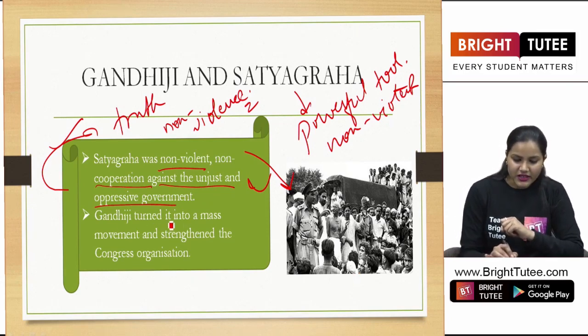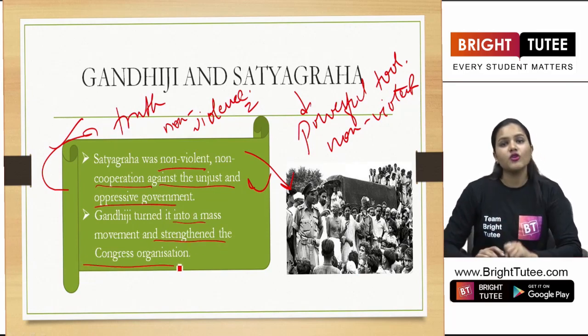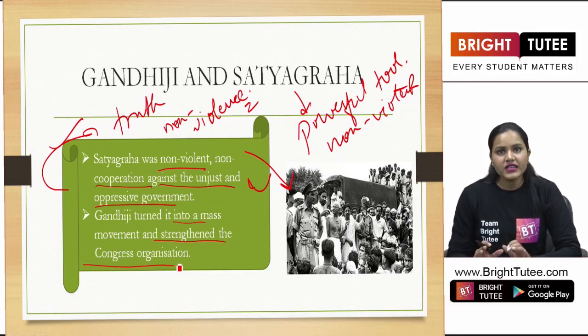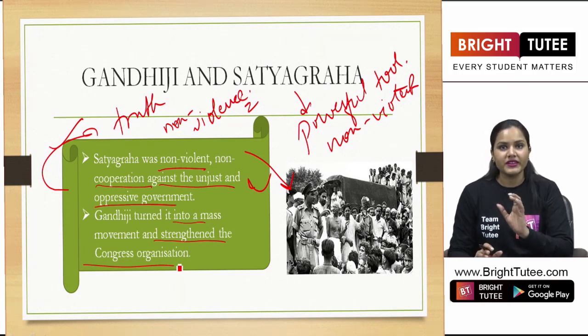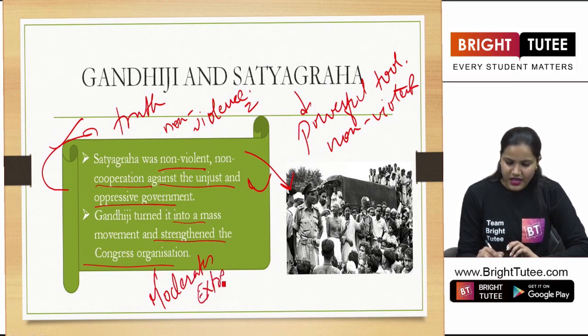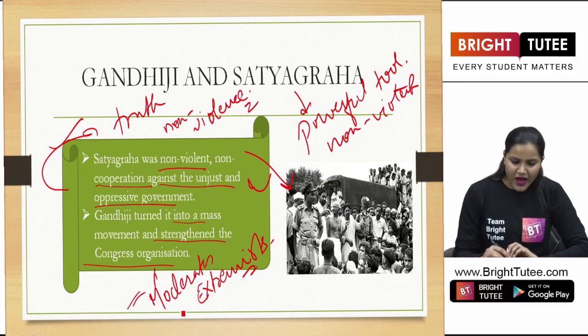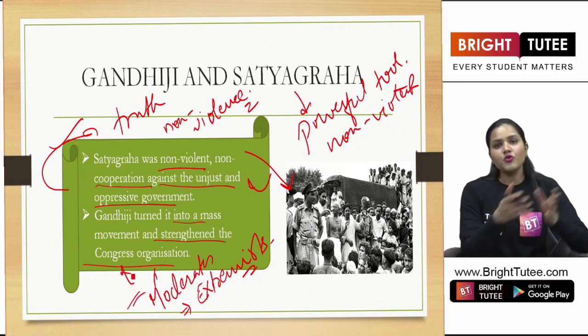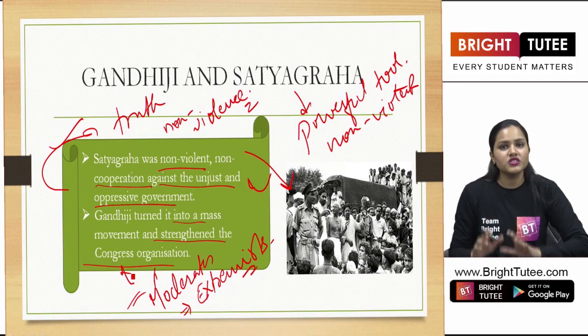So Gandhiji turned it into a mass movement and strengthened the Congress organization. Definitely, after the Surat split, there was this division into moderates and extremists. Now you are already aware of these terms, right? So the two factions in Congress were the moderates and the extremist group.